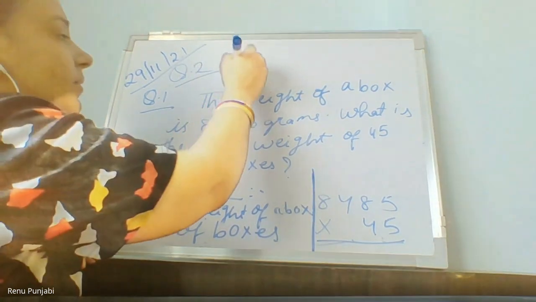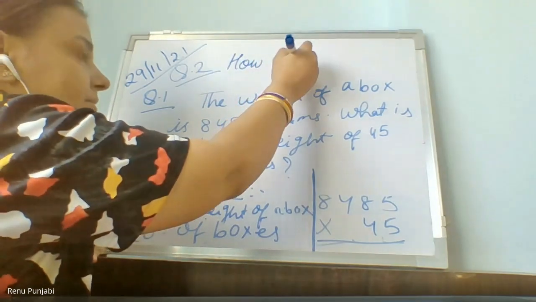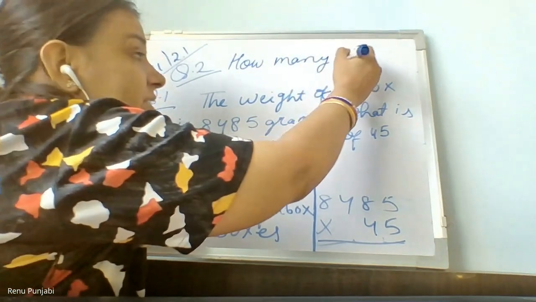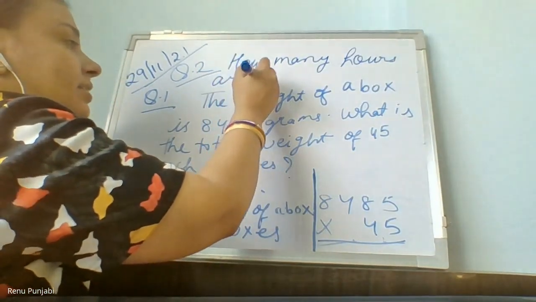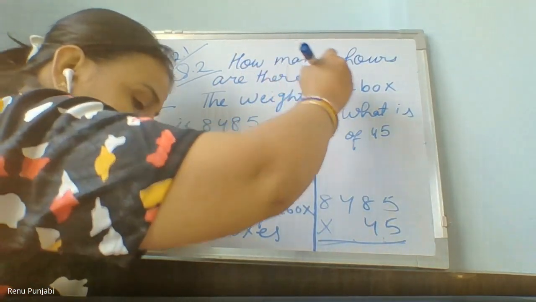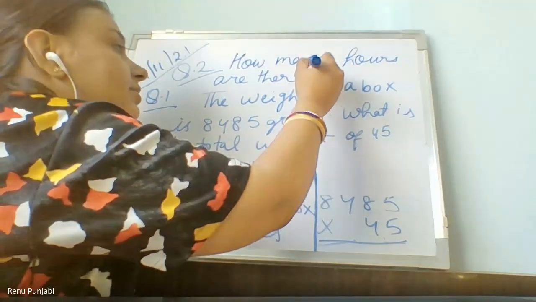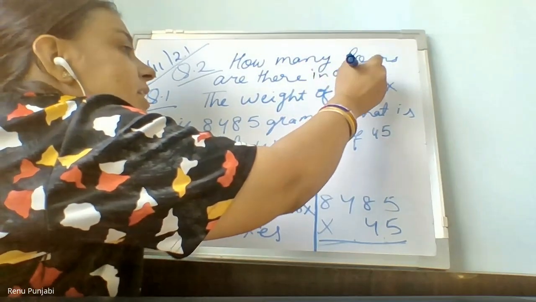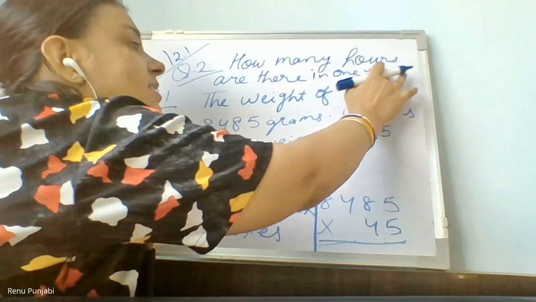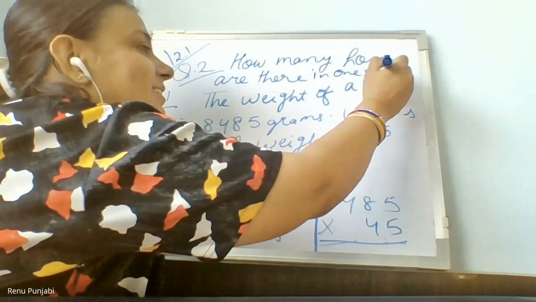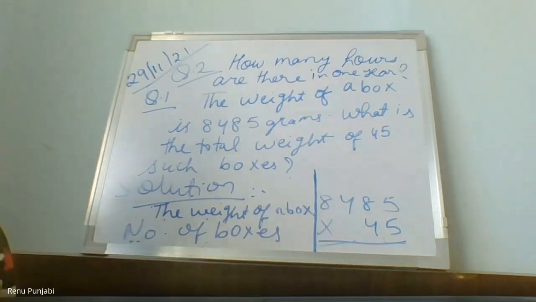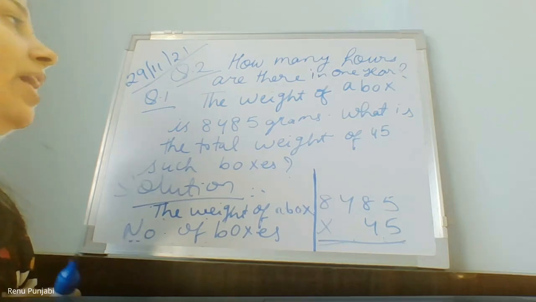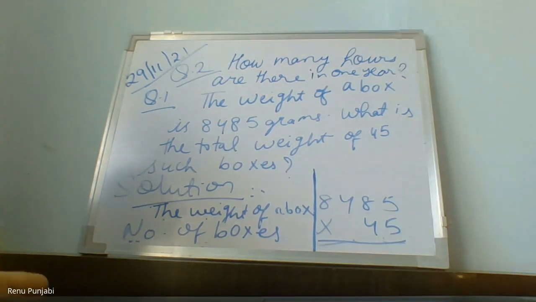How many hours are there in 1 year? Now you will say, ma'am, there are no numbers. How will we find the answer? Ma'am, we can find the answer. Yes, so find out and tell me which two numbers are there. You will multiply and find the answer. How many hours are there in 1 year?